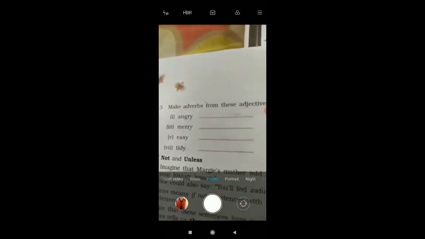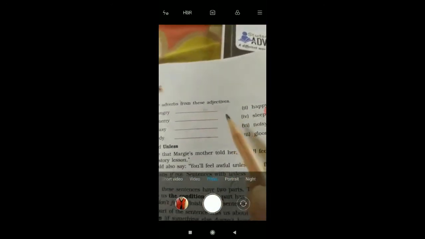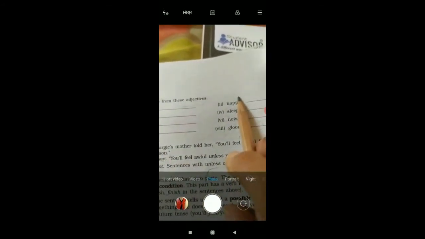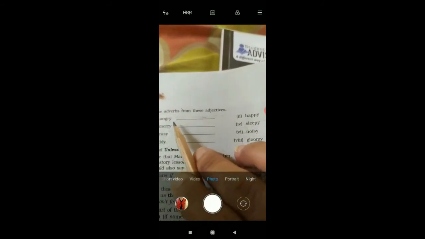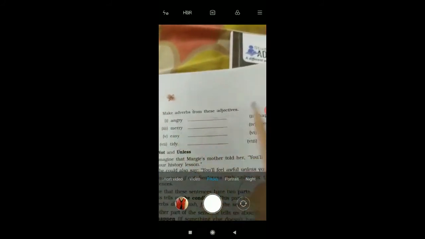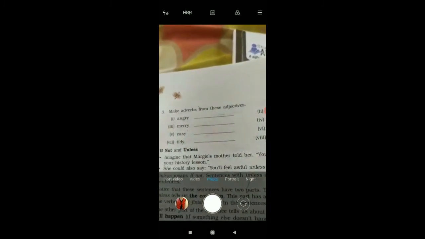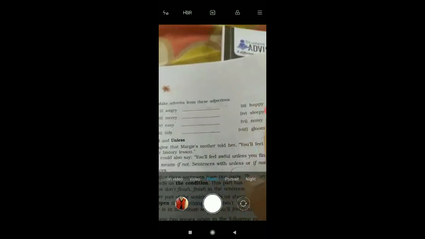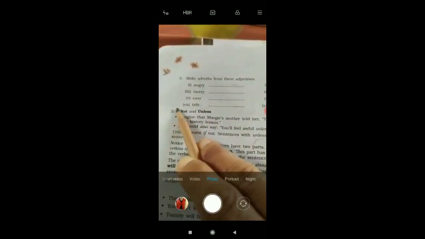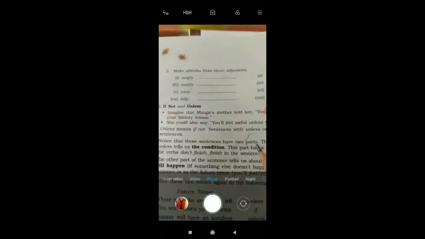Here, what you have to do, you have to make adverbs from these adjectives, and every adjective is ending in y. And what you have to do, you have to replace all these y with i, and add ly to it. Okay, so you have to do this exercise in the book itself in pencil, and for the next one I will send you another video for this section.